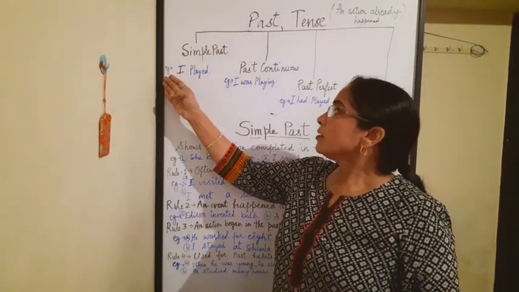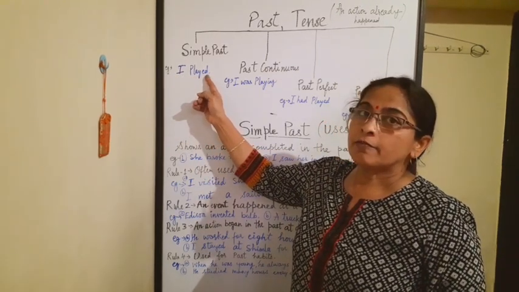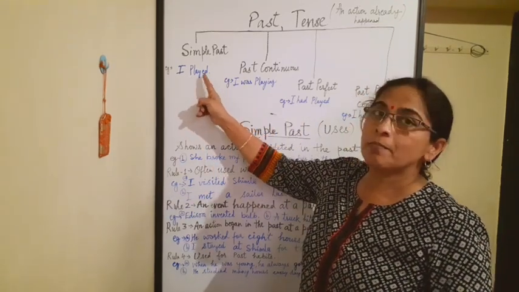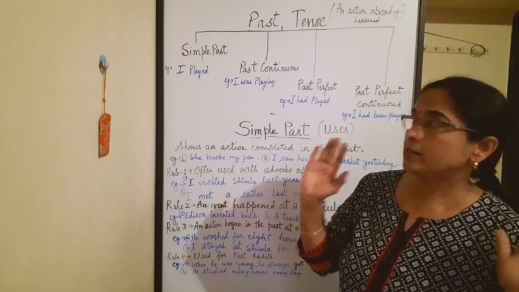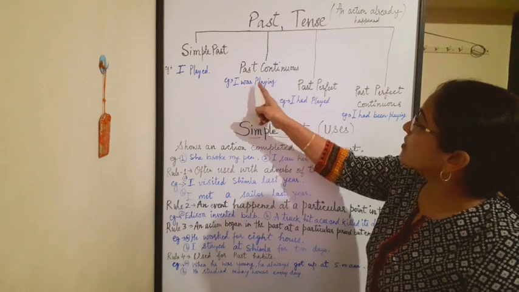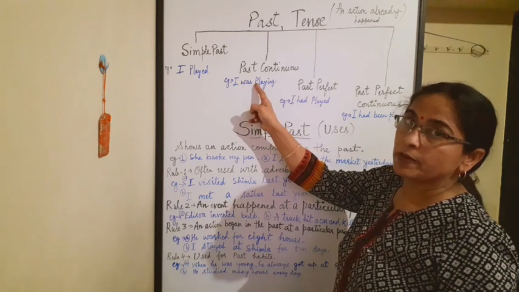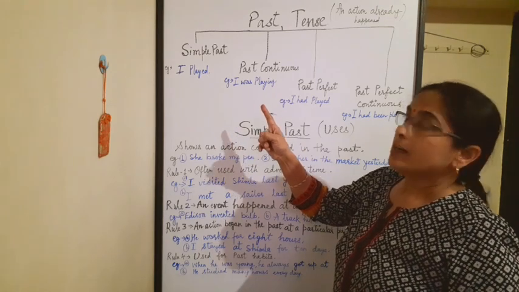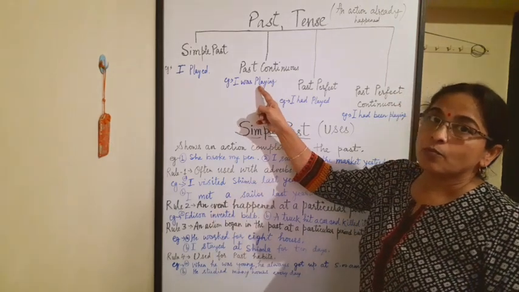Simple past examples are here. I played. Here played is the second form of play. Play, played, played. So V2 is used here. That is, I played, meaning I finished my playing. Next is past continuous. I was playing. Here was is the helping verb, that is the past of is or am. That is was. So ing is used with the verb play.